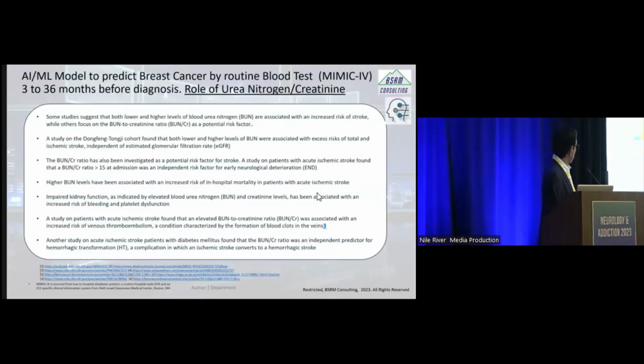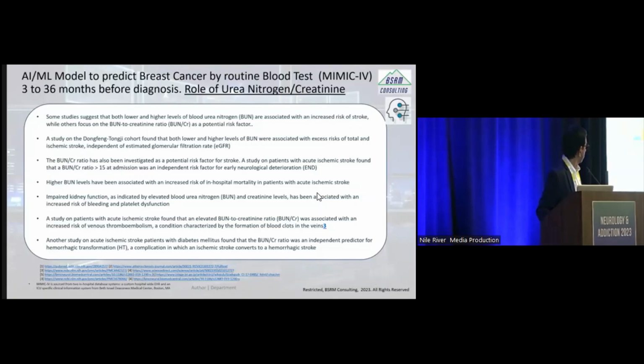Okay, so I'll just leave these slides here because these are all the studies that have been done and published about each and every one of those markers, and I have the references at the bottom. There are articles with multiple studies on each of those markers that are highlighted by the model as indicating a high risk for stroke.